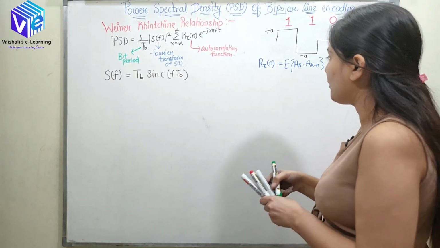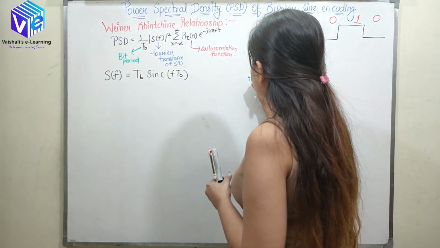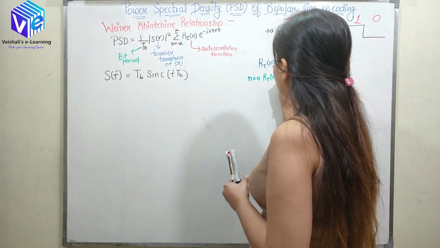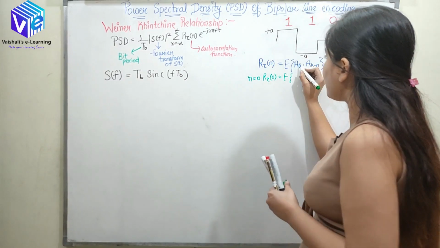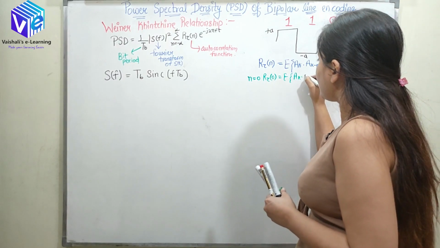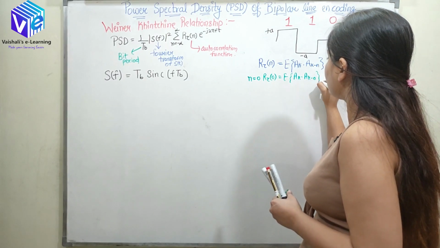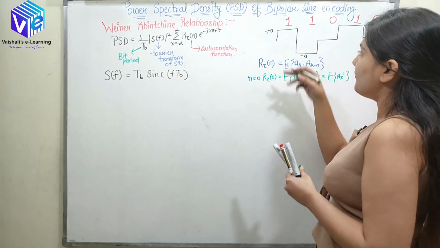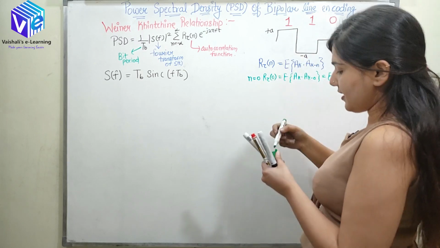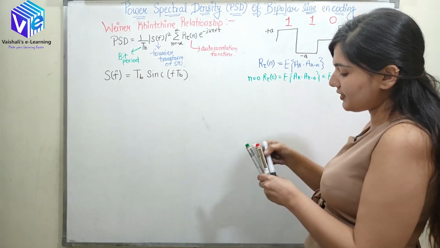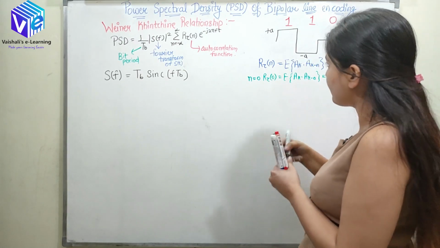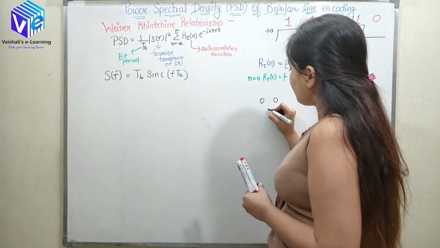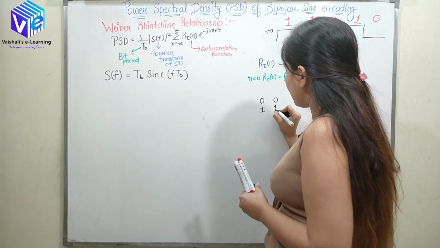The first condition is when n is equal to 0. At that time I will have R(tau 0), which is E of A_k multiplied by A_(k minus 0), which is equal to E of A_k square. Now I multiply the line encoding with the same value, so 0 is multiplied by 0 and 1 is multiplied by 1.